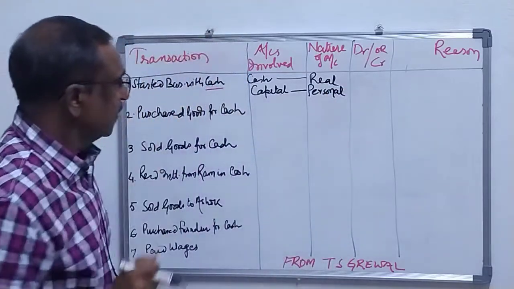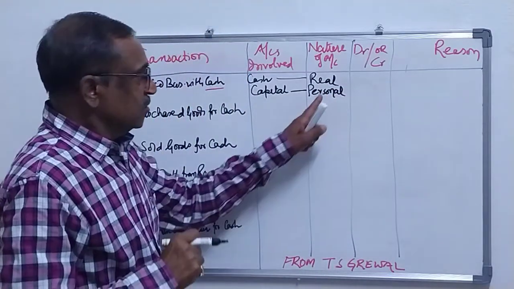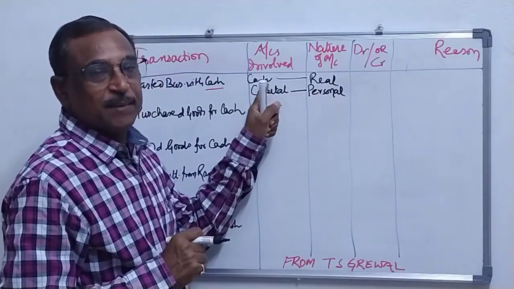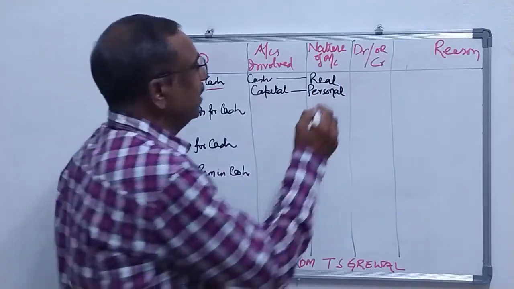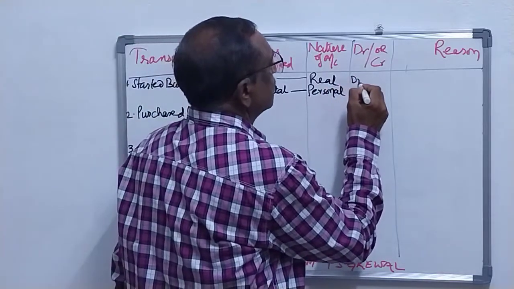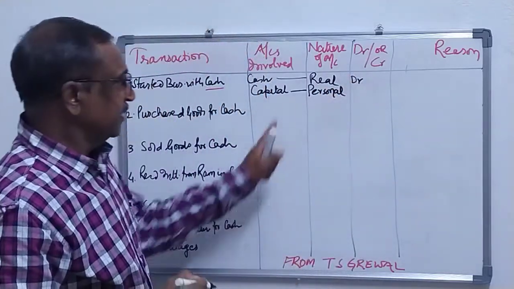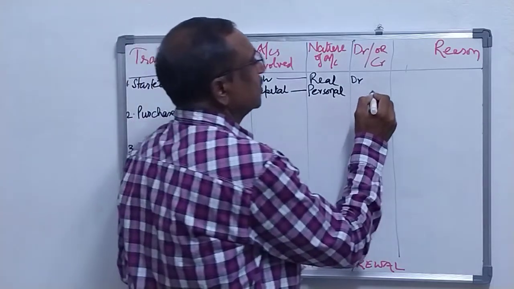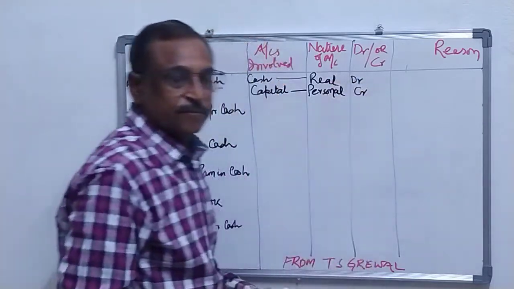As per the rule of real account, what comes in is debited. So cash will be debited. Credit the giver. So capital will be credited.